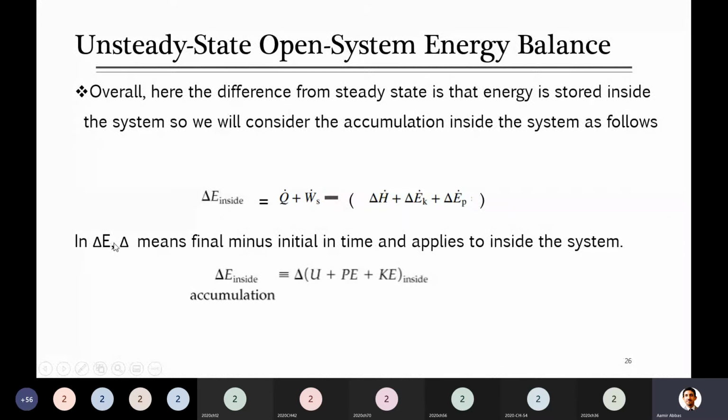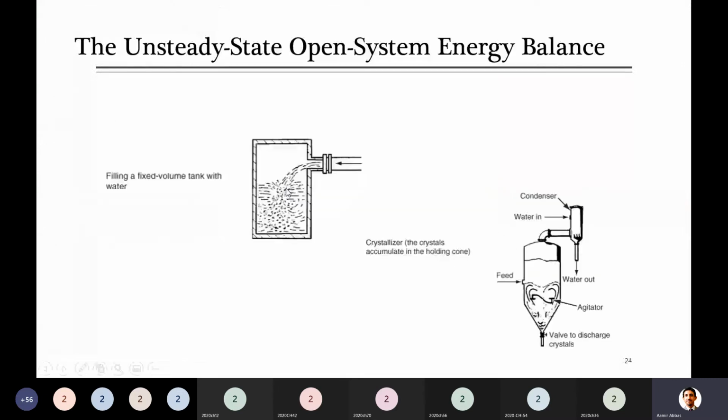So in this delta E, this delta means final minus initial in time and applies to the inside content of the system. I'm emphasizing this again and again because some of you can get confused. This delta E is for inside content, and due to this I have shown you this diagram again: if initially it was 5 liter, now it has become 15 liter.